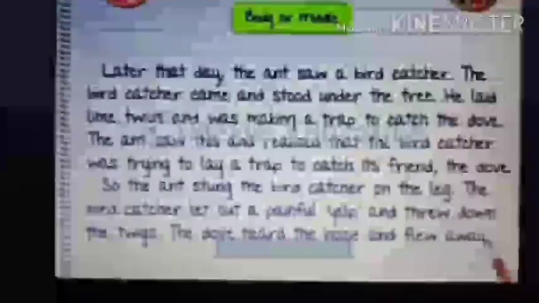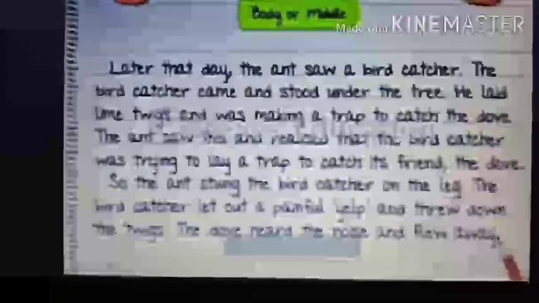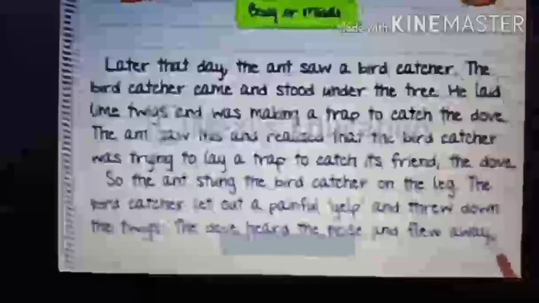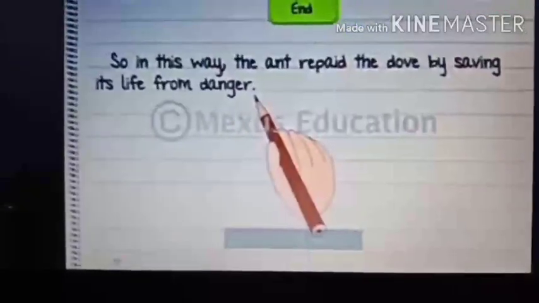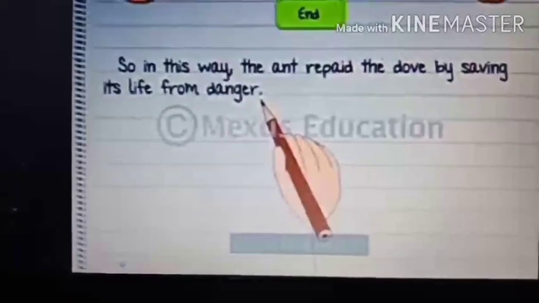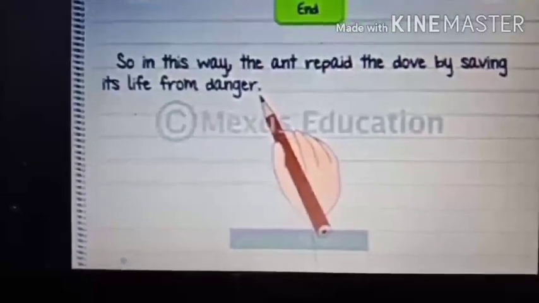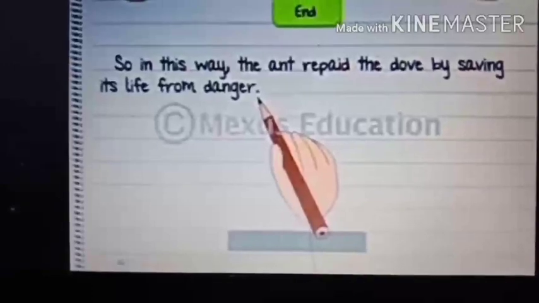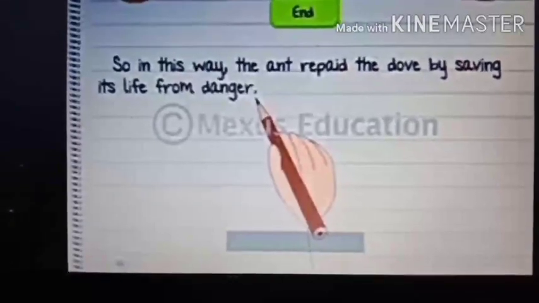Okay, so this full thing is the middle. Middle means the main part of the story. Now we will see the end of the story. So in this way, the ant repaid the dove by saving its life from danger. End means you have to write the conclusion. You have to write what happened in the end.